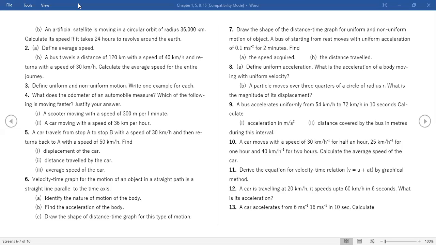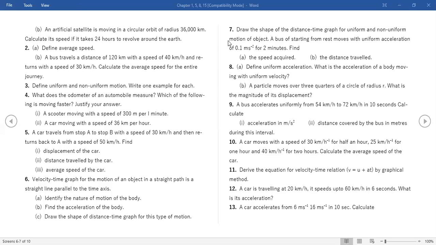Ma'am, what will be the shape of the distance time graph? In the seventh question, will it be a slope, a straight line? Slope, straight line. Shape, they are asking. Draw the shape of the distance time graph for uniform and non-uniform motion.